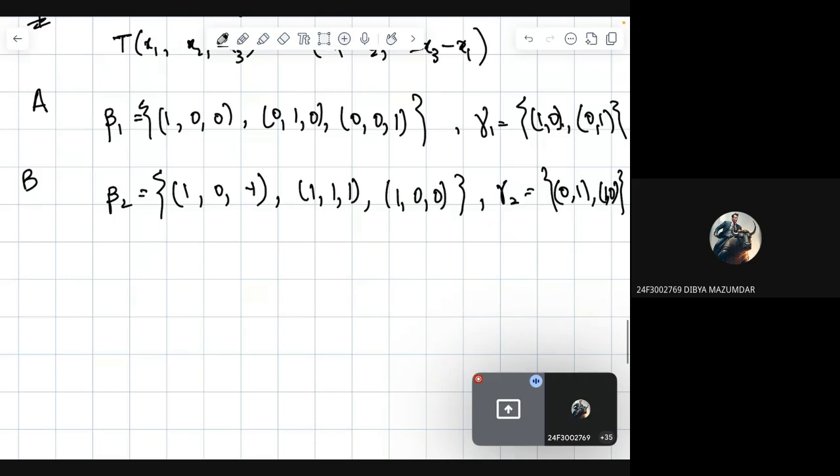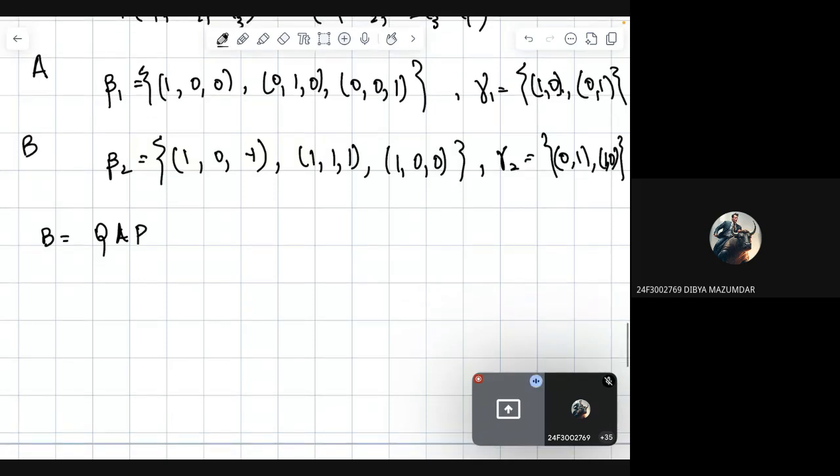Right, so what do we have to do? We have to find A, we have to find B, and if Q and P are matrices such that B is equal to QAP, then we have to find Q and P also. We have to find 4 matrices, A, B, P and Q. So how are we going to do that?